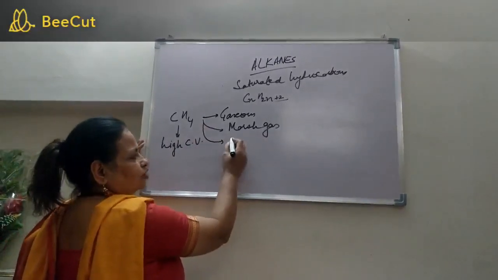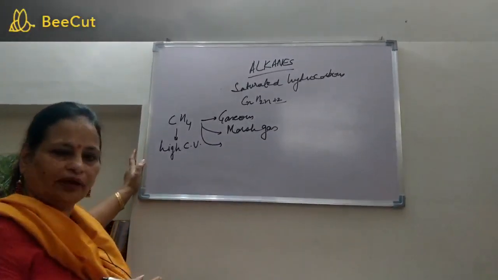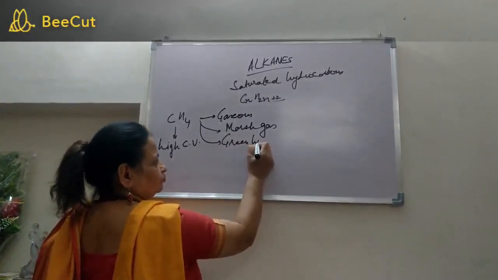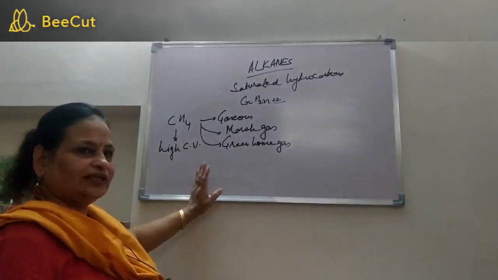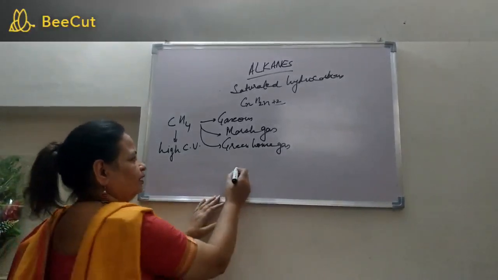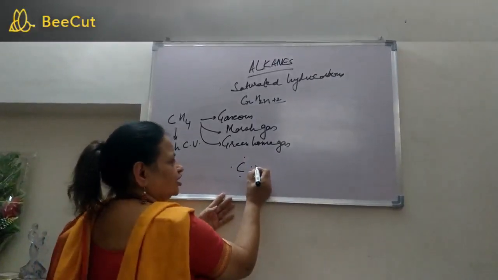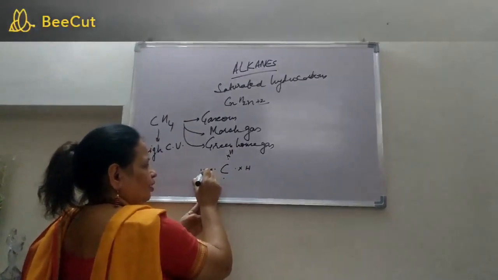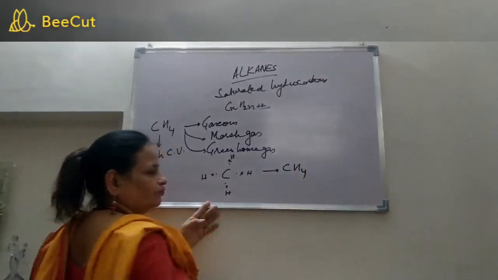I hope you remember it is also a gas which causes global warming. Alright, so it is also a greenhouse gas. So these are some of the characteristics. The Lewis dot diagram you already know. Carbon has 4 electrons in the valence shell. It shares each of its electrons with a hydrogen atom, and that is how a CH4 molecule is formed.